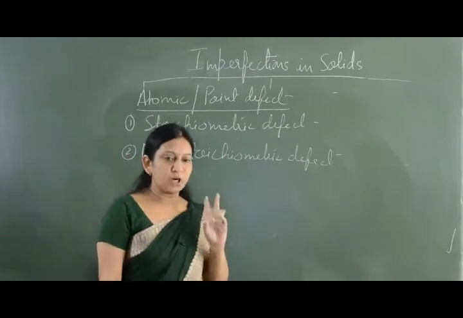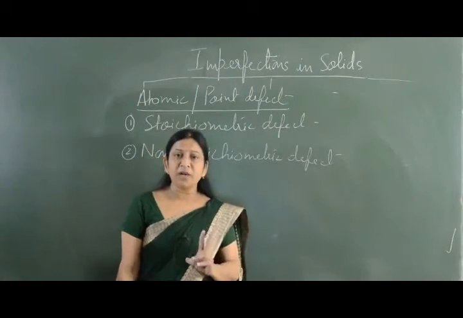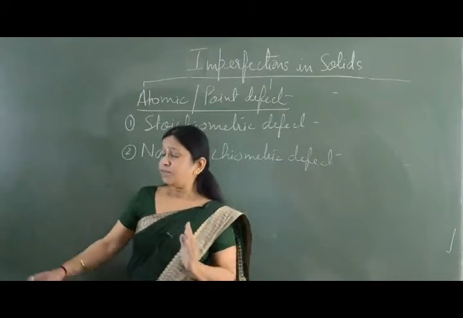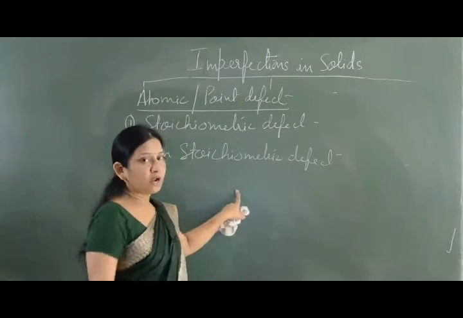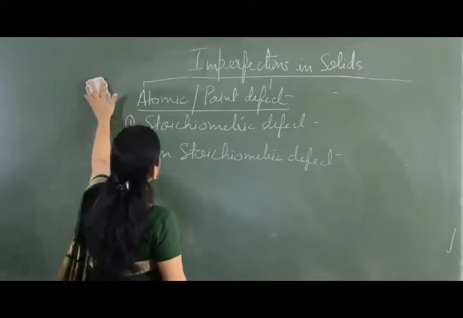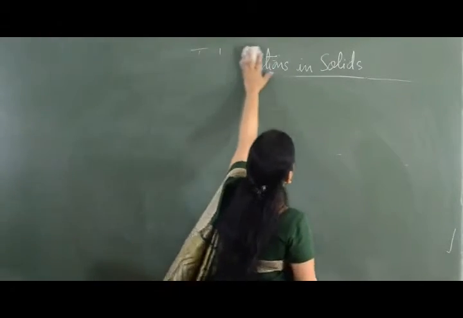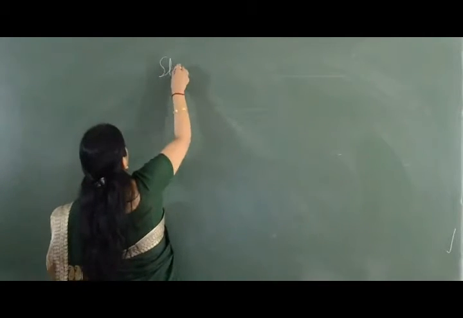So point defects are of two types, stoichiometric and non-stoichiometric. In a stoichiometric defect, the ratio remains the same. The ratio of cation and anion after the defect also remains the same, whereas in case of non-stoichiometric defect, the ratio is going to change. So we start with stoichiometric defect, and stoichiometric defects are of two types.